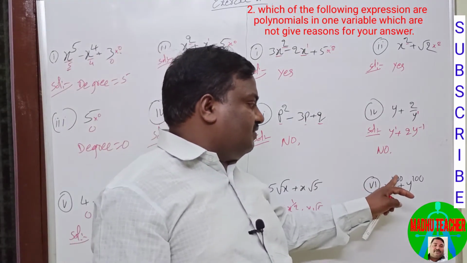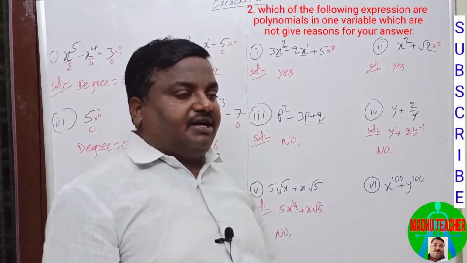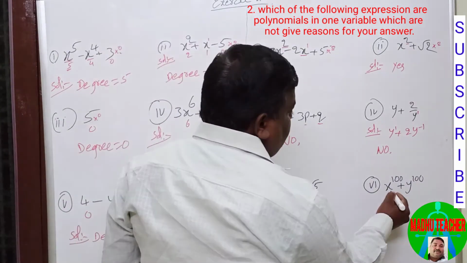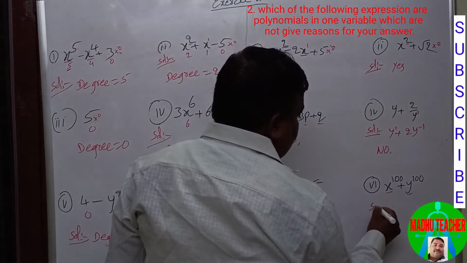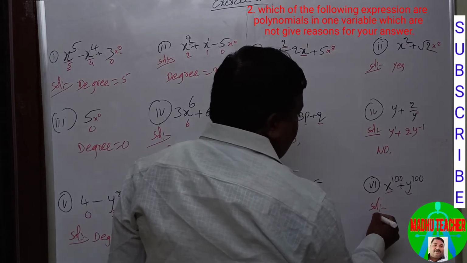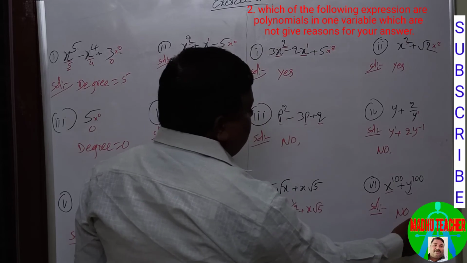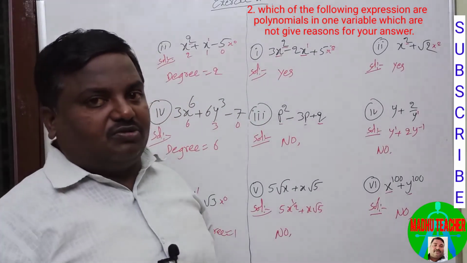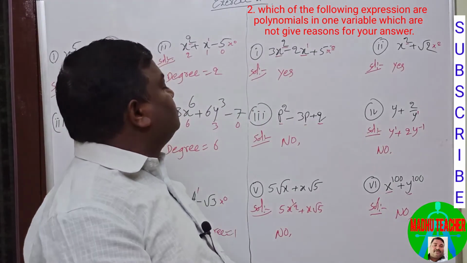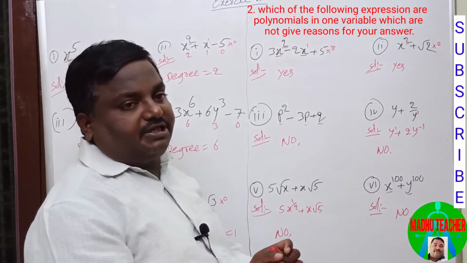And x to the power of 100 plus y to the power of 100. In this it is x and it is y. So it is not a polynomial in one variable. So no, because it has 2 variables. So this is the first and second bits.